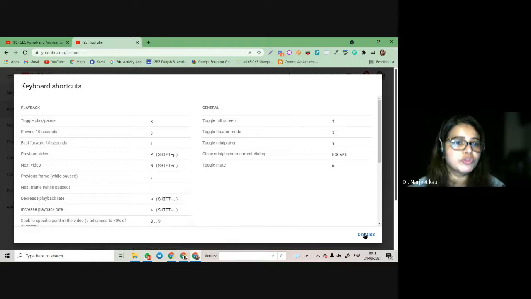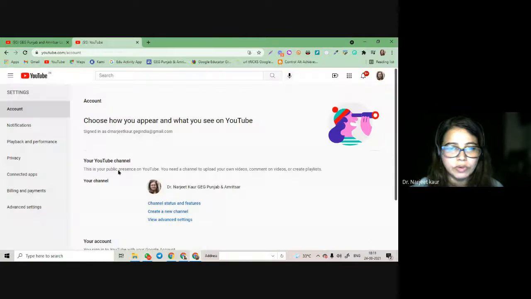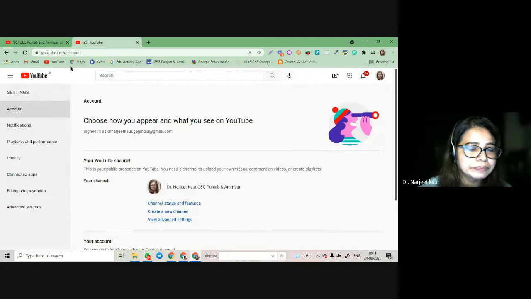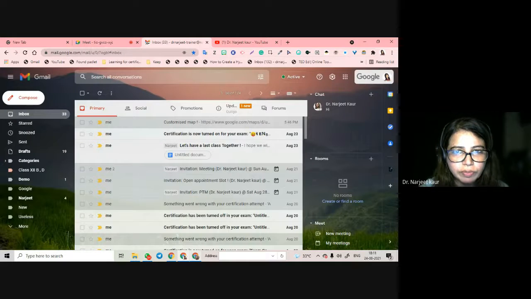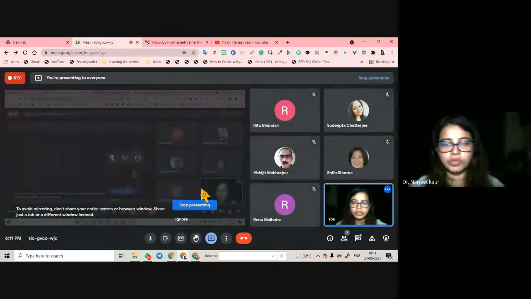Those who work a lot on YouTube, they don't even touch the mouse. They work mostly with these shortcuts, toggling between one thing to another. And yeah, this is all that you are going to be tested on YouTube.